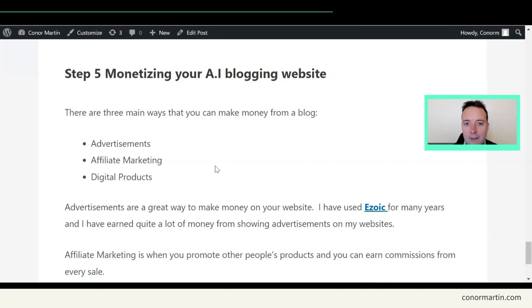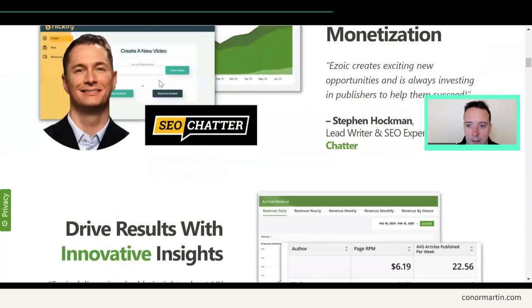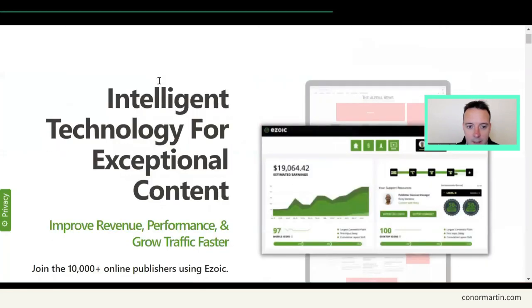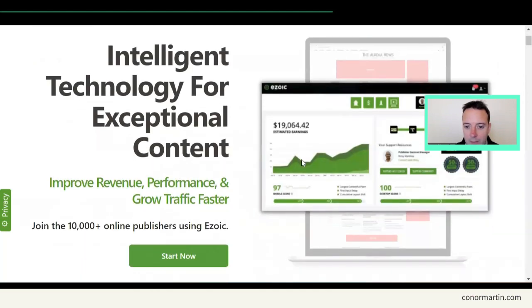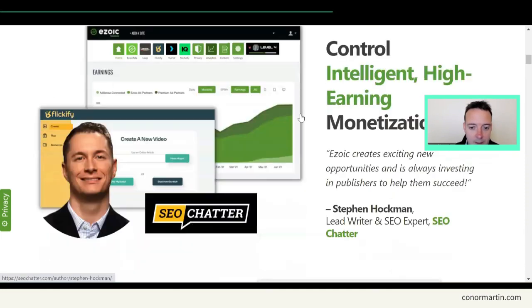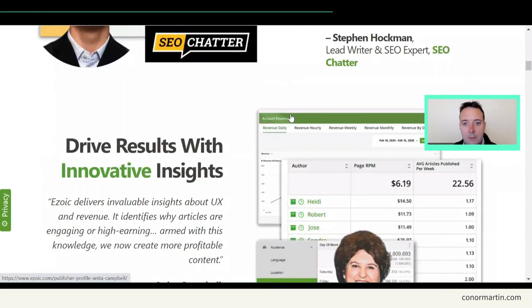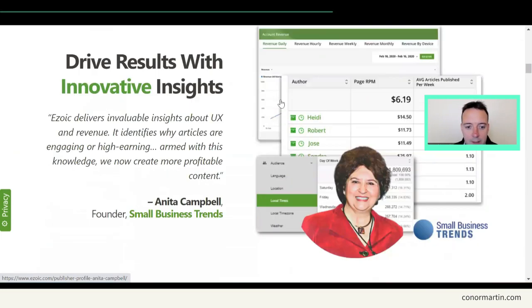So let's look at advertisements. Advertisements are a great way to make passive income. Okay, every time somebody makes a visit to your website, you get paid a small amount. And when you get a lot of traffic, it really adds up. Okay, I use this company here called Ezoic, and they're really good. And they do place a lot of ads on your website. But you can ramp up like this screenshot here and make some serious money. And this has been my main source of income now for a few years.